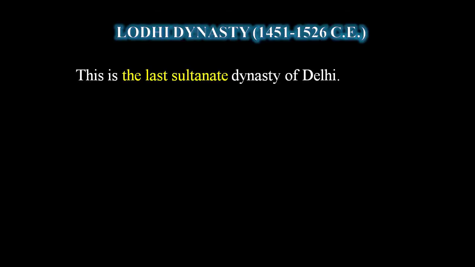So let's come to the last dynasty of the Delhi Sultanate, which is called the Lodhi dynasty. The Lodi dynasty provided administration from 1451 to 1526.